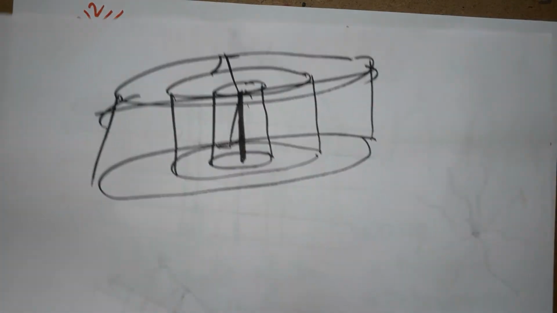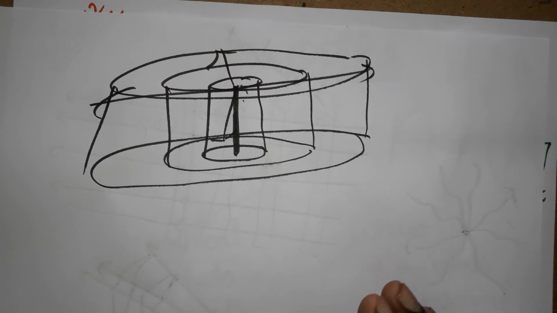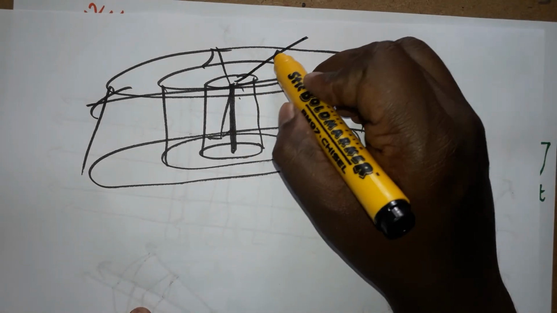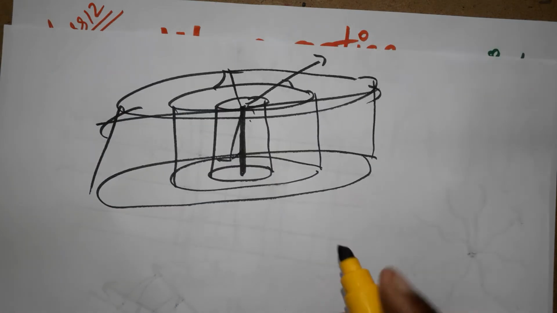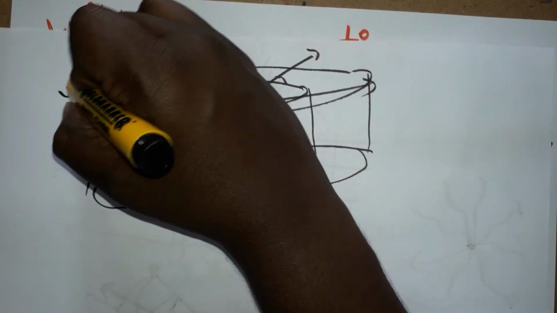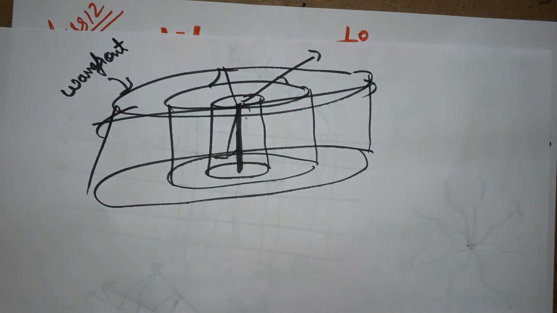Okay, so the point source is a source of spherical wavefront, and the line source is a source of cylindrical wavefront. So the wavefront is the plane which we are considering, which is perpendicular to the propagation of the light. That one we consider as a wavefront. This is called wavefront. Okay, Huygens principle is a very old theory which is very difficult to understand. I'll make you understand it very clearly.